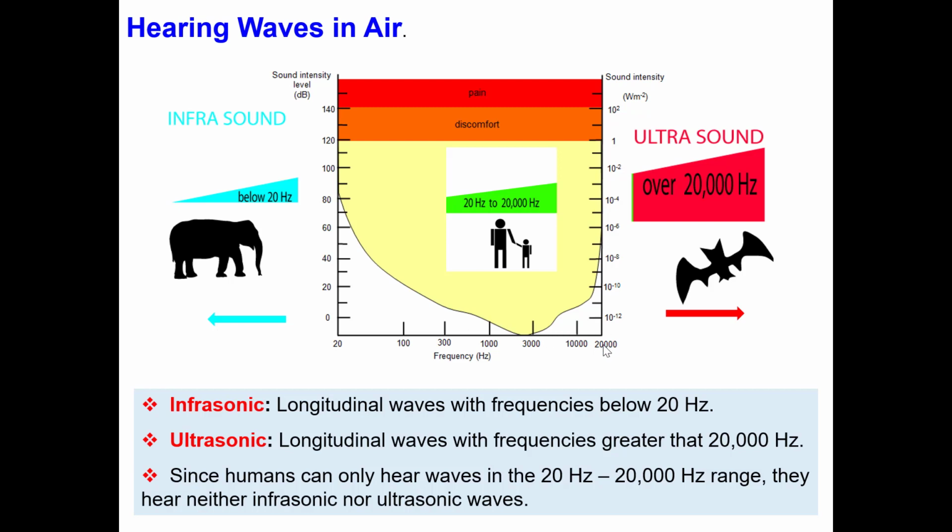Above 20,000 Hz, we also cannot hear the sounds. This corresponds to the ultrasound region. Some animals can detect these sounds, for example the bat, which can detect ultrasound frequencies.